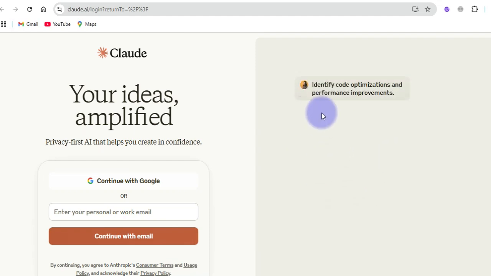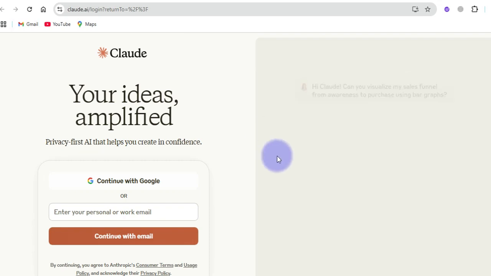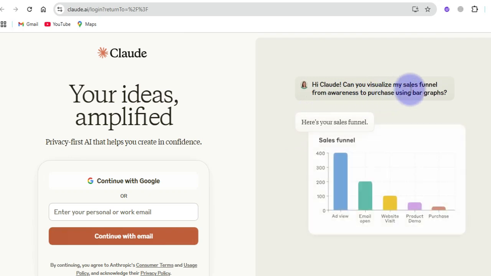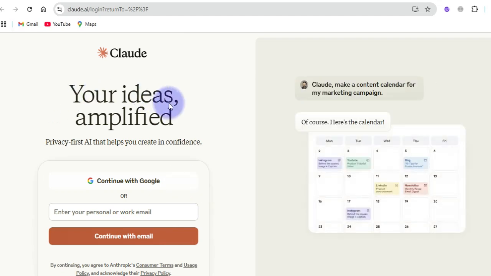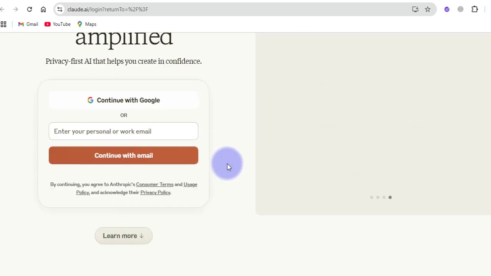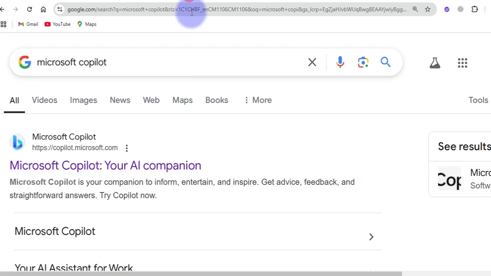You can see the next, identify code optimization and performance improvement. It has done exactly that. And the next here, visualize my sales funnel from awareness to purchase using a bar chart. Exactly that. They have a lot of things it can do for you. You see your ideas being amplified. You just need to make sure that you come here and use the features of this tool to get exactly what you want. The next powerful AI tool is Microsoft Copilot.